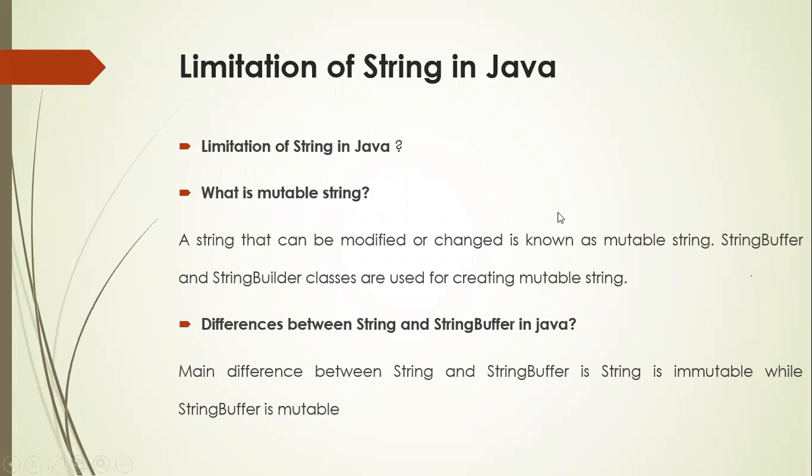Yeah, there are some limitations in string. You can override that limitation with the help of the StringBuffer class. So what is a mutable string? Mutable string in the sense you can modify it. A string that can be modified or changed is known as a mutable string. StringBuffer and StringBuilder are the classes used for creating mutable strings. So the main difference between String and StringBuffer is String is immutable while StringBuffer is mutable in nature. Mutable in the sense you can change.